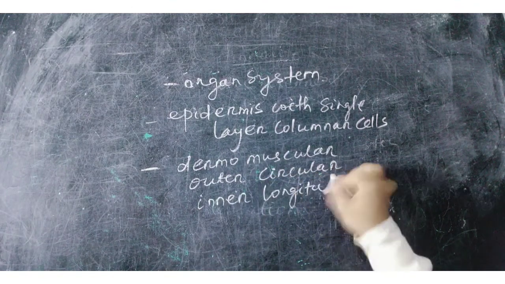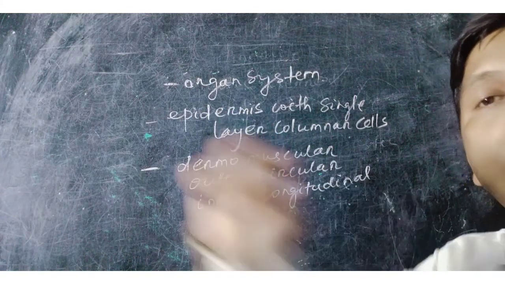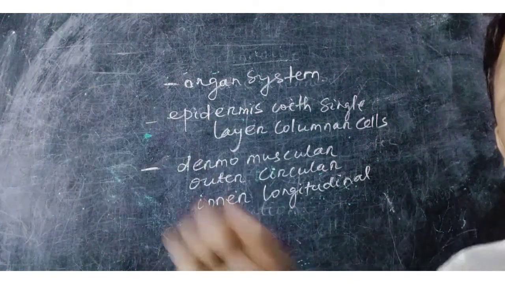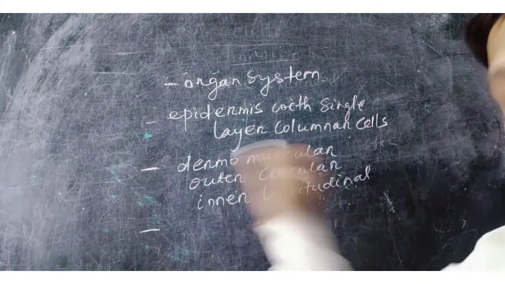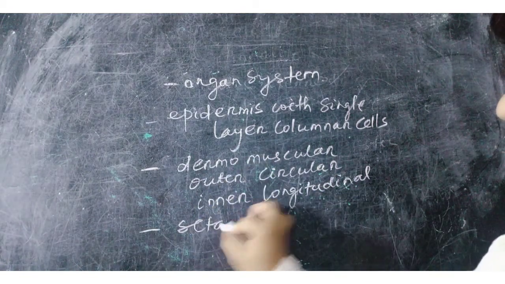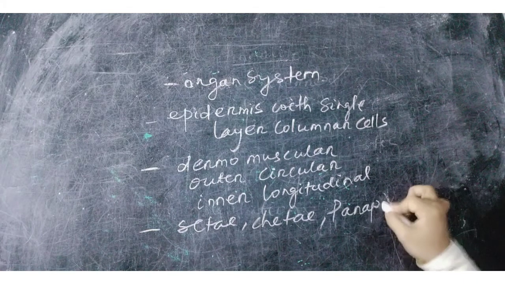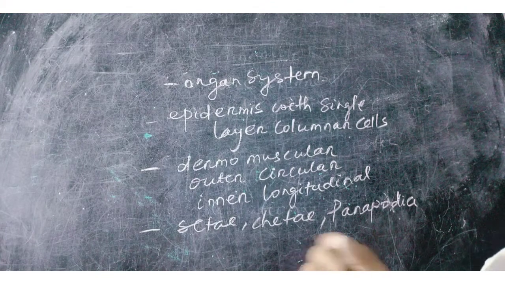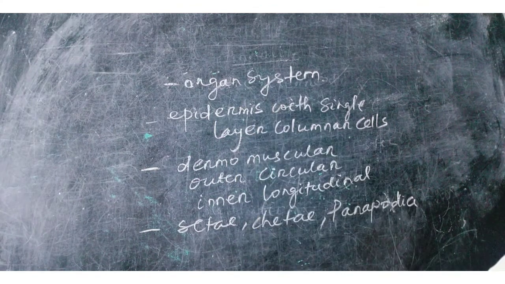These muscles help in locomotion. The circular muscles contract to elongate the body, and the longitudinal muscles provide a thrust, a push for moving in the forward direction. Some locomotory organs are also present: setae, parapodia. How are these organs formed? They are due to repeated chitinous bristle-like structures on the body surface.